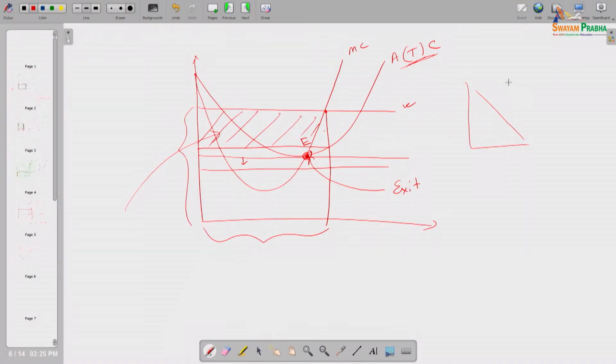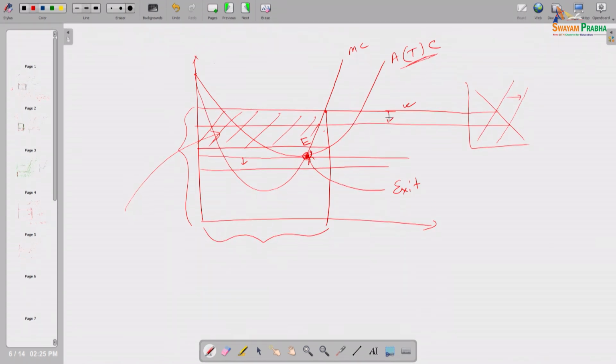So, as a result what will happen? When some of you are earning positive profit, it will attract potential entrants into the market. They will collectively produce also some output of the same product, say 5 entrants are entering. As a result, the market supply curve will shift rightward. Suppose the market demand curve is this, earlier market supply curve was there, and this was the price line. Now, due to new entrants, the market supply curve will shift rightward, and this will be the price line. So, the price line will come down.